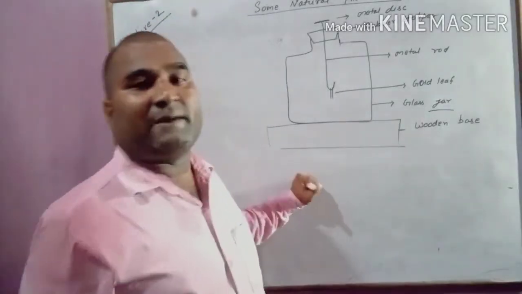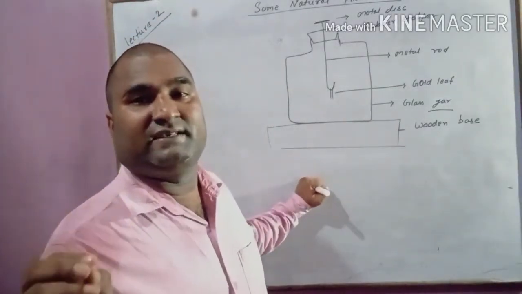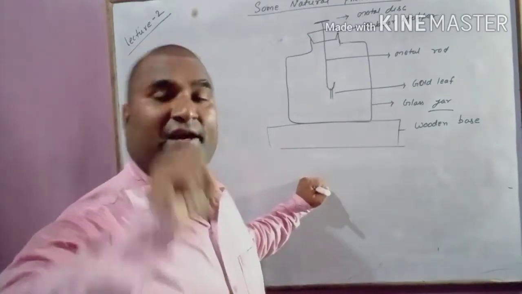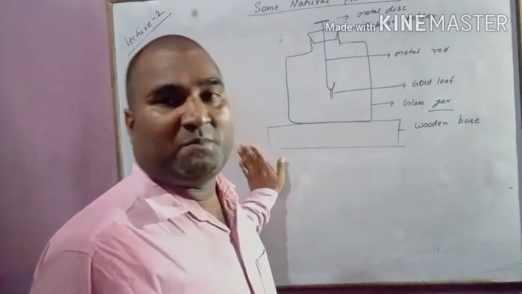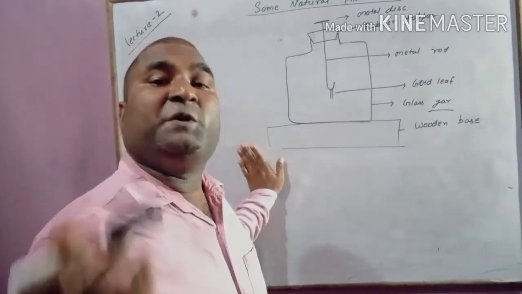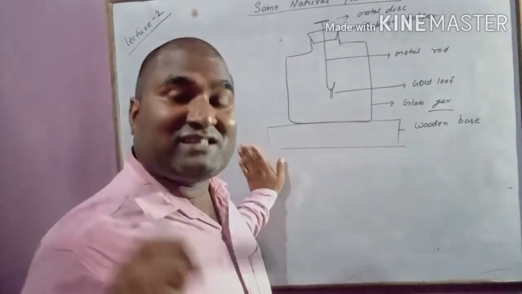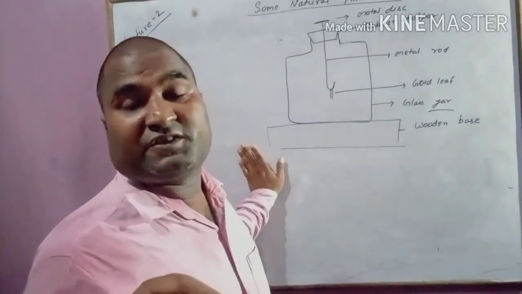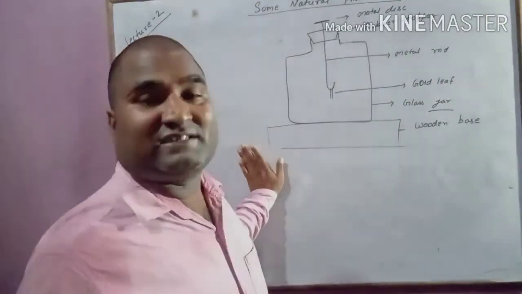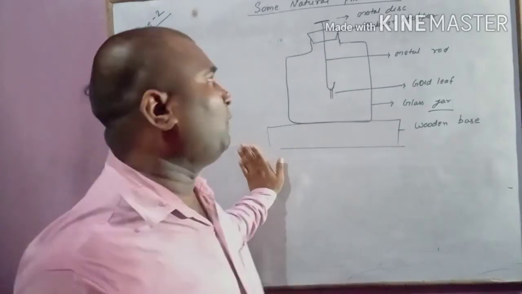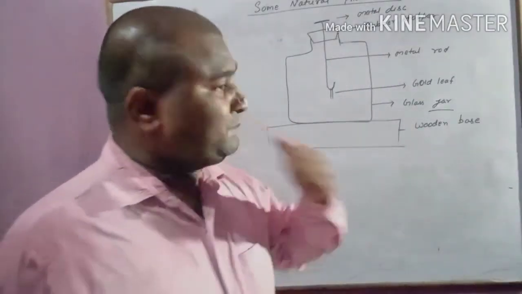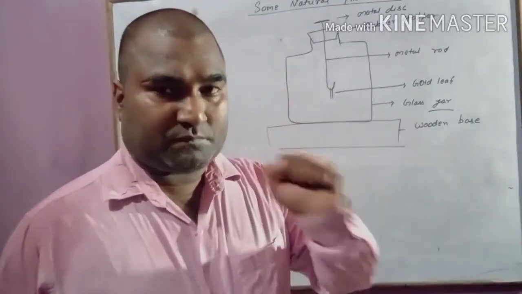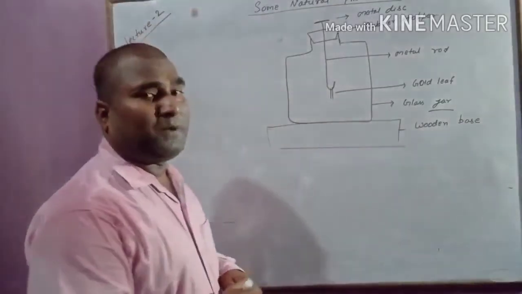The next thing that we have to discuss today is the gold leaf electroscope. A gold leaf electroscope is an instrument that is used to detect charge, meaning the nature of the charge and the strength of the charge. So what does a gold leaf electroscope have?